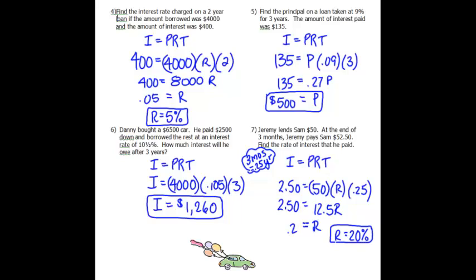Also, if the loan was $50 and he paid him back $52.50, then you knew that the interest was $2.50. So that one was a tiny bit tricky. Had to read into it a little bit. And make sure to express your final answers for the rate in percents. Other than that, you're good to go. Simple interest. It's simple. Yay!